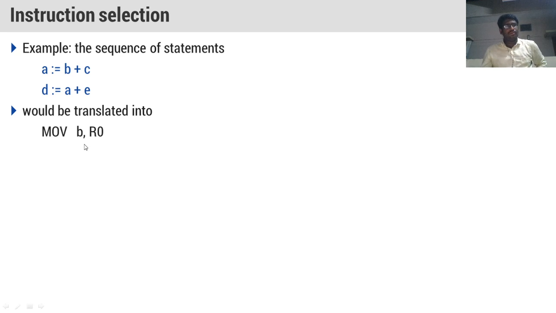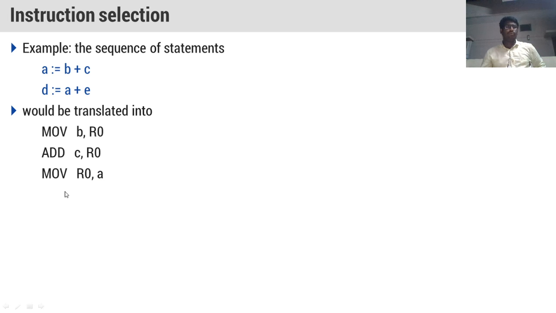See here, the first statement A equal to B plus C can be written as move B comma R naught. What happens now? We are just bringing the value of B into the register R naught. Similarly, we also do add C comma R naught. So, we are adding the contents of C to R naught, and finally we are storing the result into R naught only.